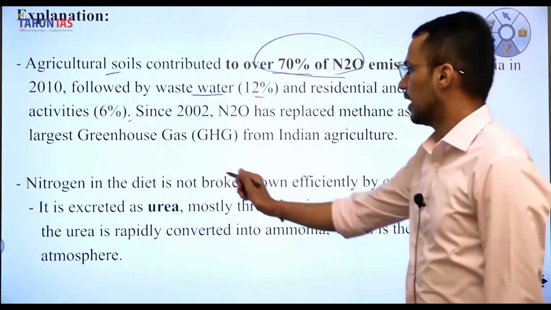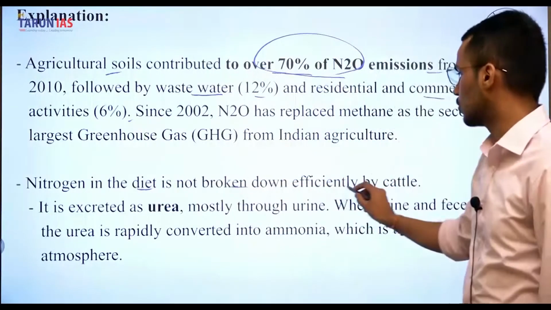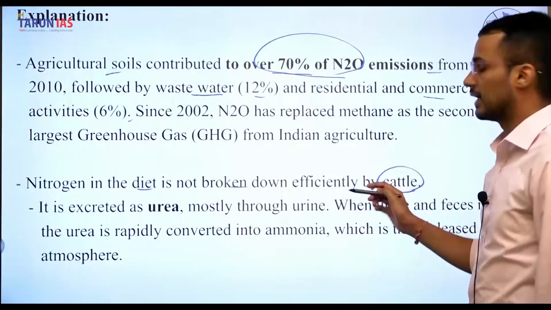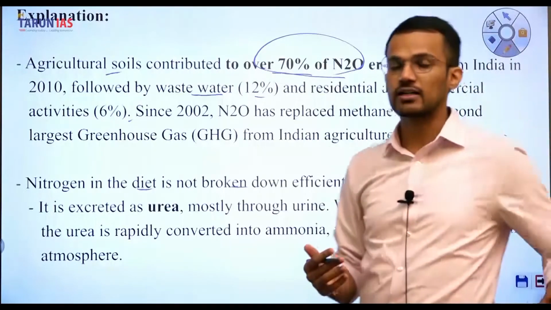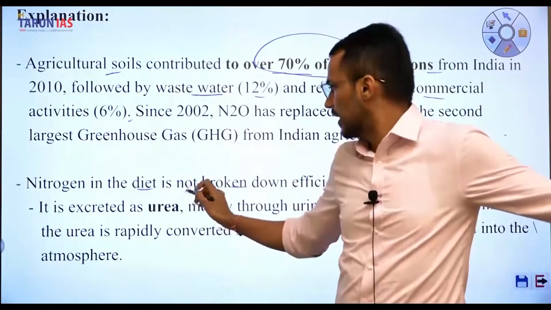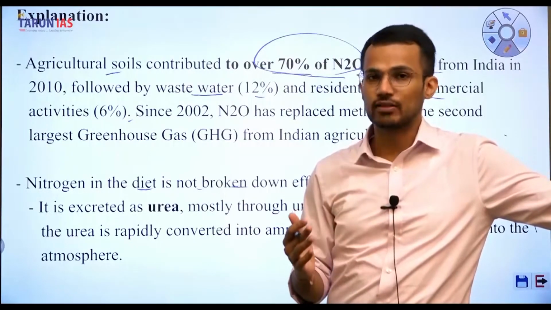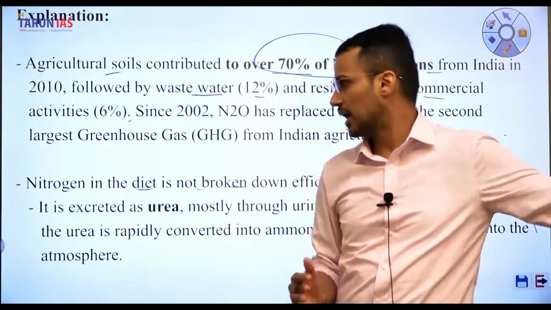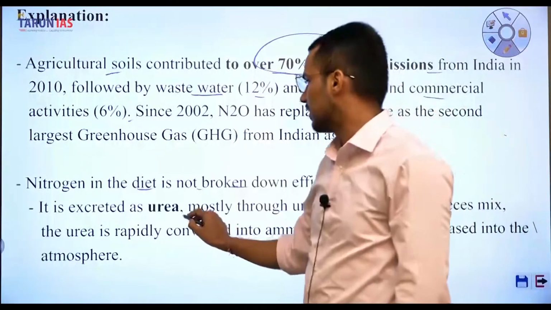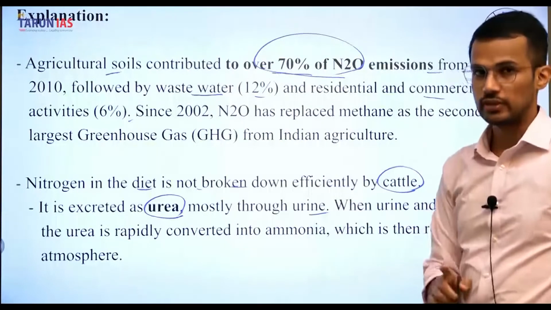Next statement, nitrogen is present in the diet and it is not broken efficiently by cattle. Fine. So whenever cattle feed on any fodder, they are not able to break this nitrogen present in that fodder. As a result of that, it is excreted in the form of urea, mostly through urine.